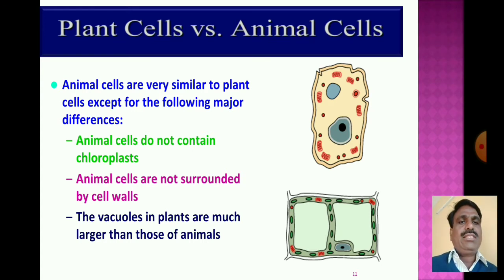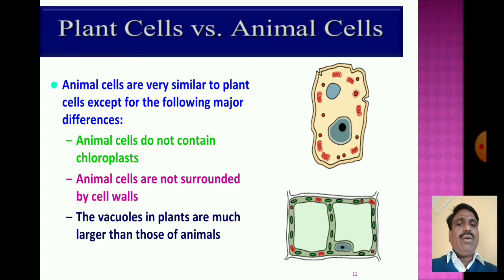Animal cells do not contain chloroplasts. Animal cells are not surrounded by a cell wall. And the vacuoles in the plant are much larger than those of animals.